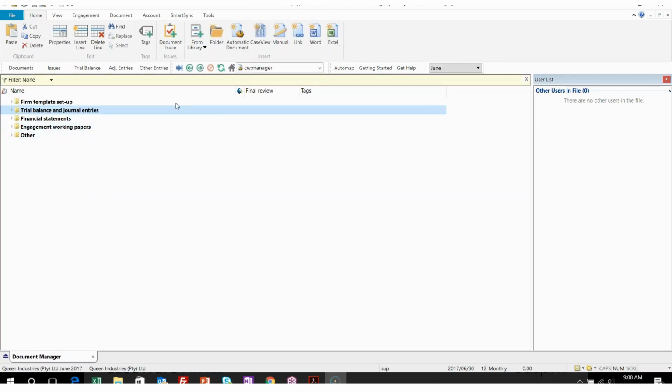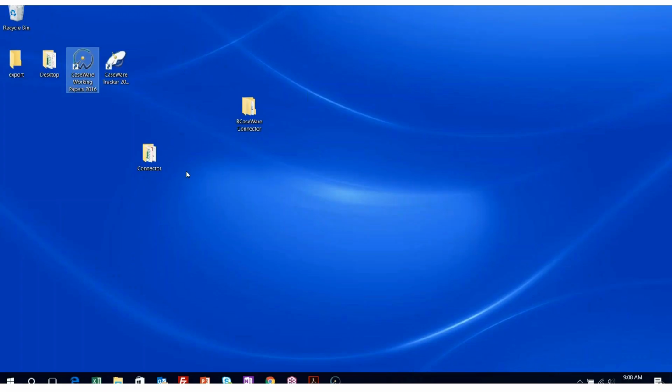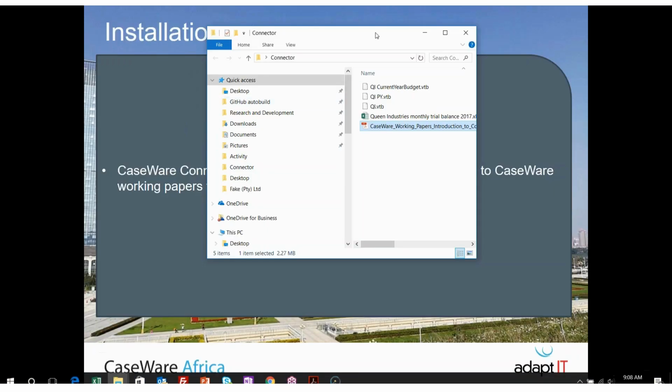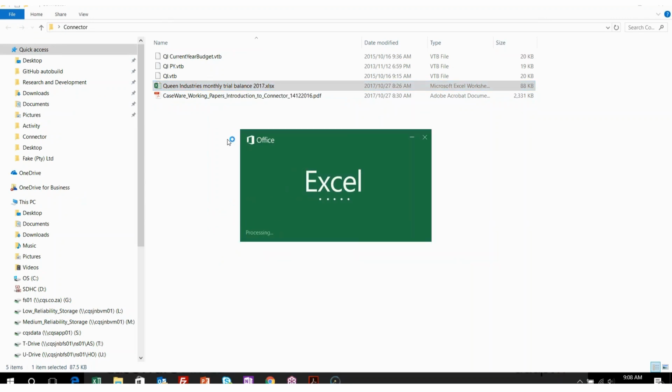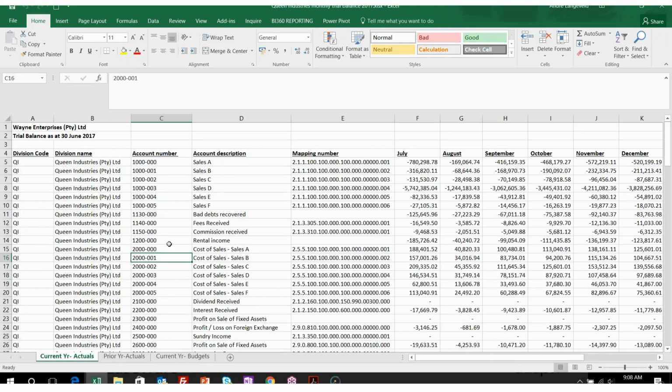Just to show you what we're going to import before we start with the actual import, I'll quickly jump back to my desktop and open up the files that we will be importing. If I go to Queen Industries monthly trial balance 2017 and open that up, we'll note that this is the information that we'll be importing.